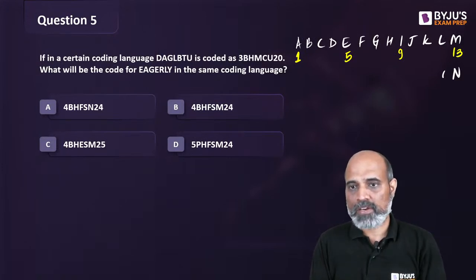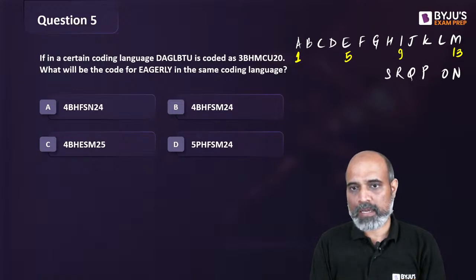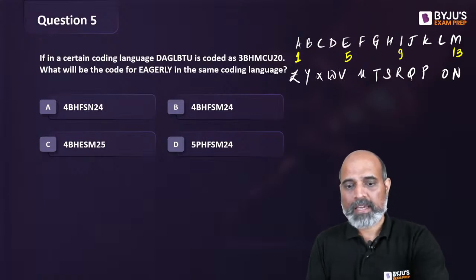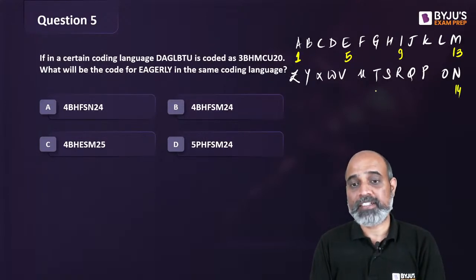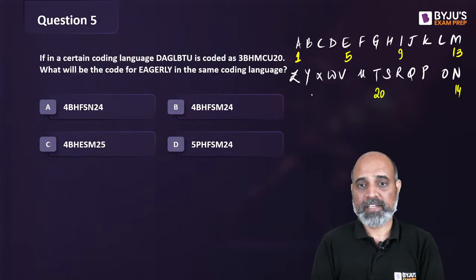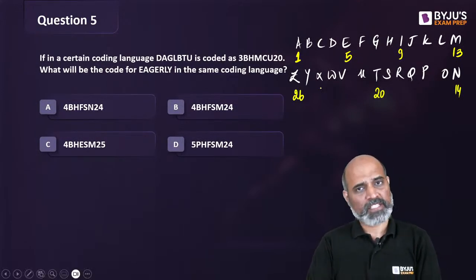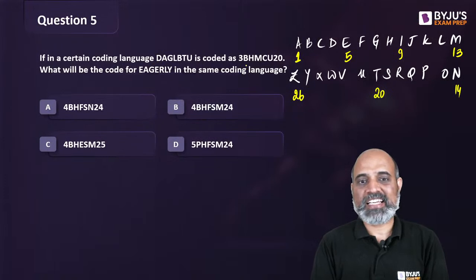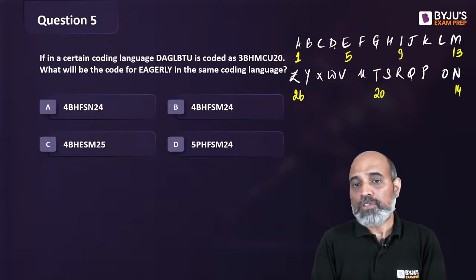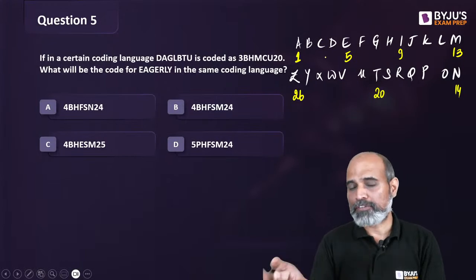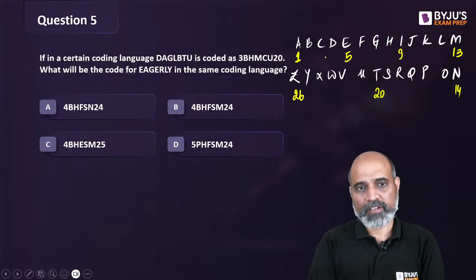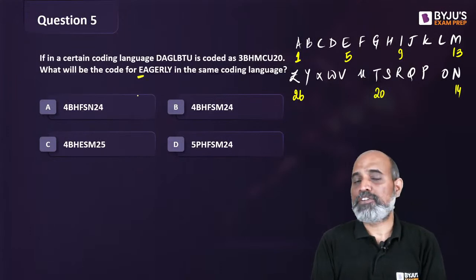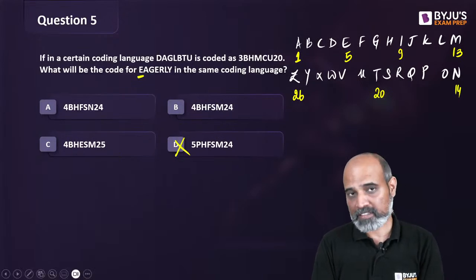Then N, O, P, Q, R, S, T, U, V, W, X, Y and Z. And the letter N is obviously 14th, T is 20, right? And Z is going to be your 26th. That is enough. Okay, let's look at the combination. D is written as 3. D was written as 3, which means D is actually our 4th letter. So one less was written. So if I go by that logic, if E is our first letter, the position of E is 5, I should have 4 at the beginning. So D doesn't make sense.